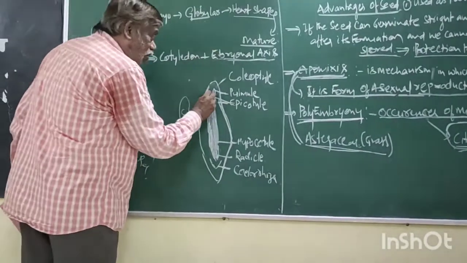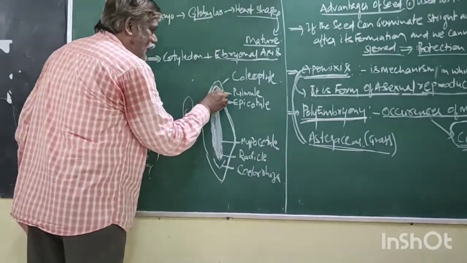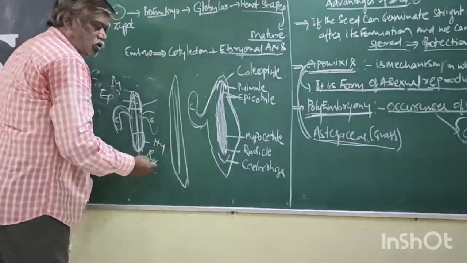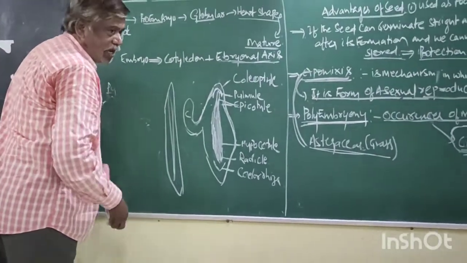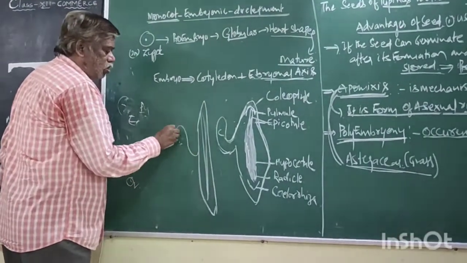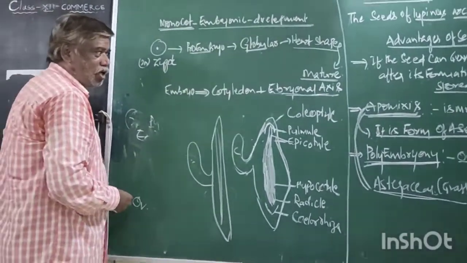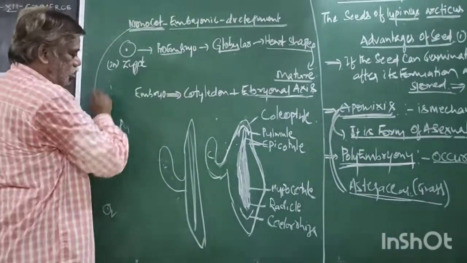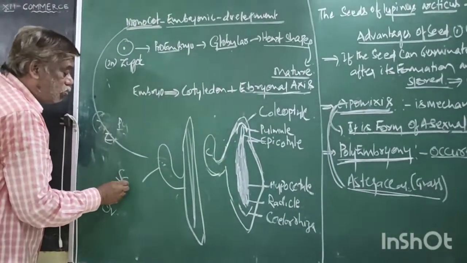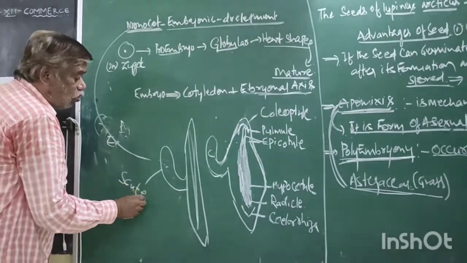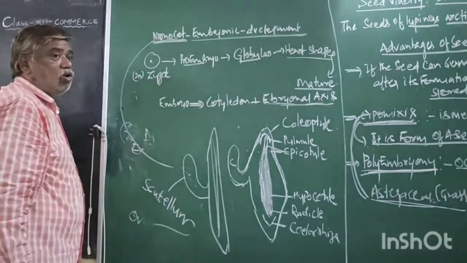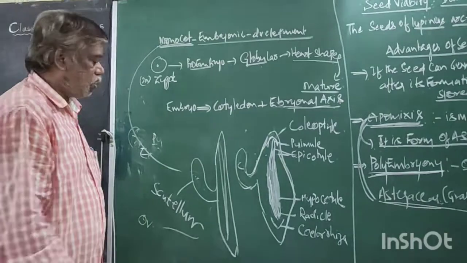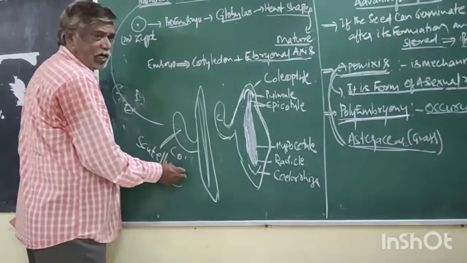The plumule is protected by a sheath. There is only one cotyledon, one layer. The cotyledon of monocots, especially in grasses, has a special name called scutellum. Now it is a scutellum, or you can say cotyledon.